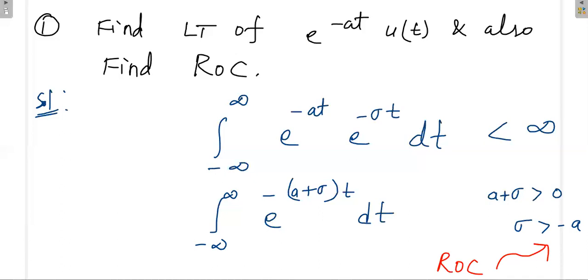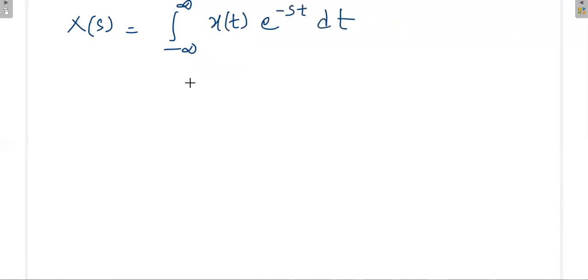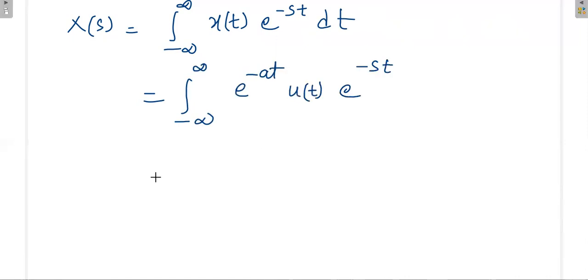Now X of s is equal to the integral from minus infinity to plus infinity of x of t e power minus st dt, which is the integral of e power minus at u of t e power minus st dt.